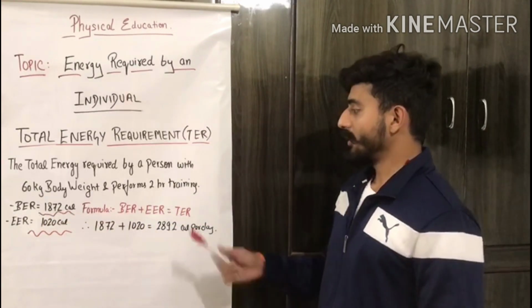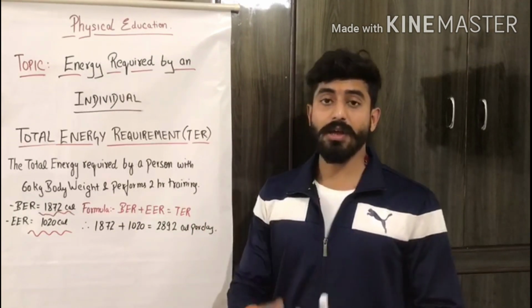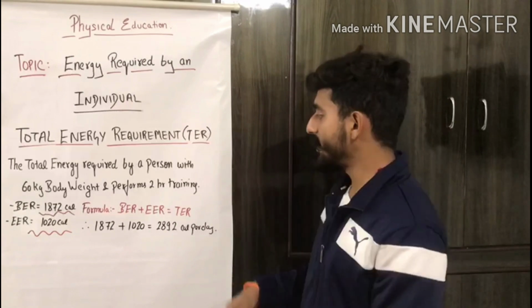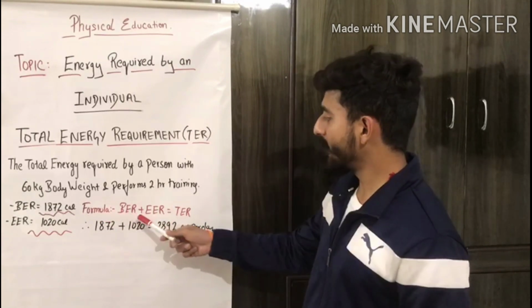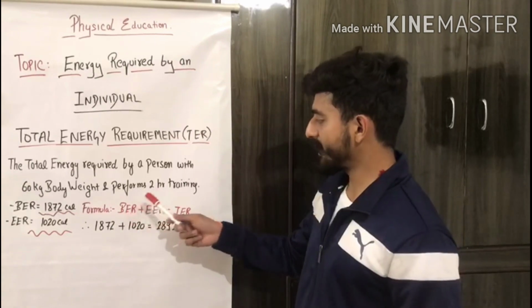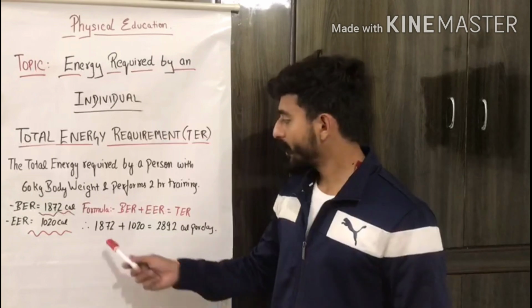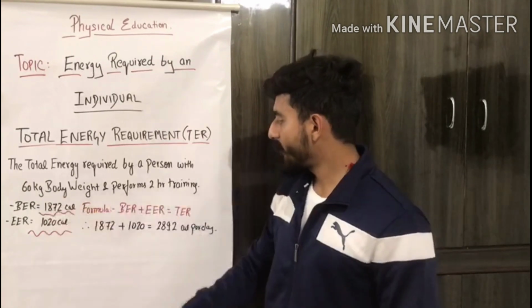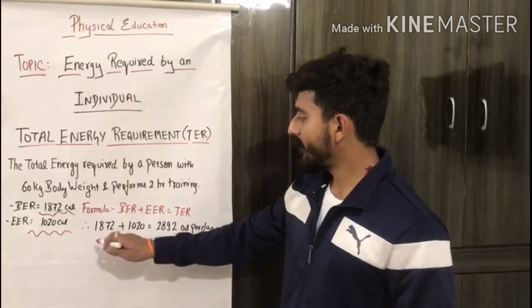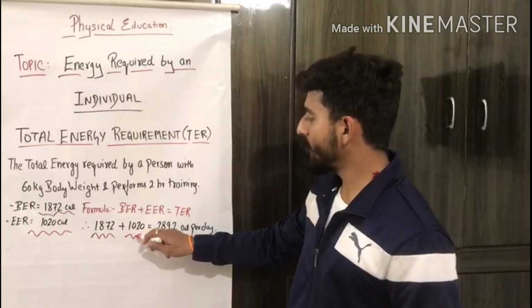Okay, so it's very simple to calculate the TER, that is total energy requirement. We just have to add both of these. That means the formula is BER plus EER equals TER. Basal energy requirement plus extra energy requirement equals total energy requirement of an individual. Okay, so the basal energy requirement was 1872. This is the 1872 value of BER, and then 1020 is EER.